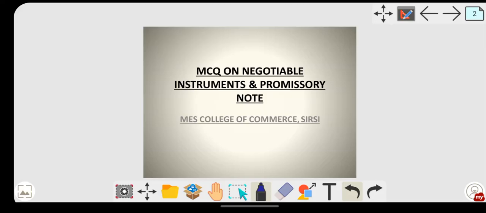Hello everyone. As stated earlier in our today's class, let's solve a few MCQs on negotiable instruments and promissory note. As all of us are aware, your examination will be in MCQ pattern, so it's very necessary for us to solve a few MCQs on the concepts given. And a small tip from my side: in order to solve MCQs, you must understand the concept.